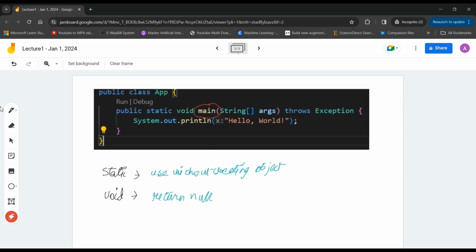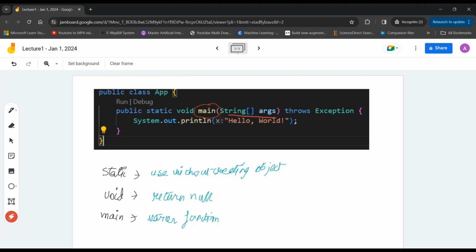Now let's move to main. Main is the name of the function itself. Whenever a Java program starts, it searches for the main function. If there is a main function, it will always start running the code from the main function itself. We can call it the starter function.